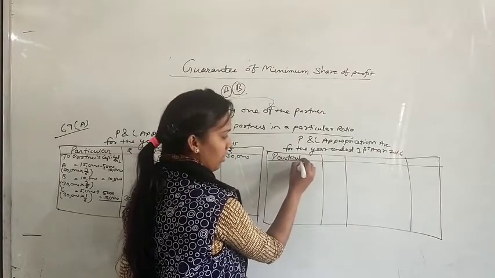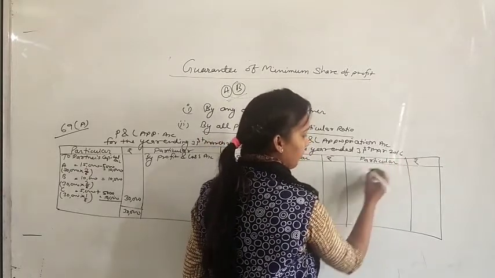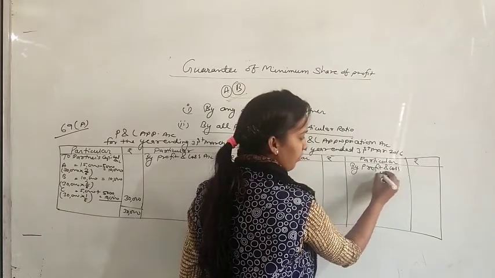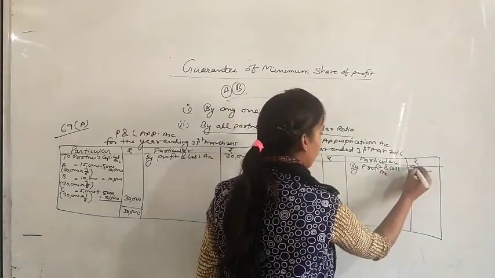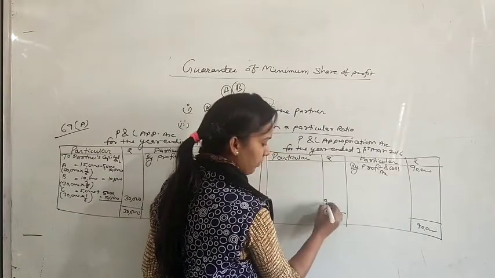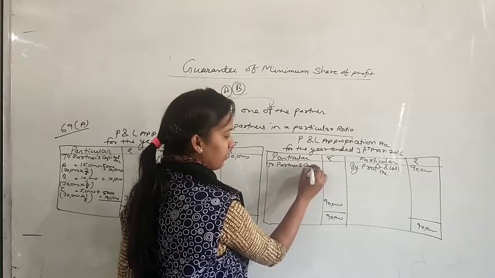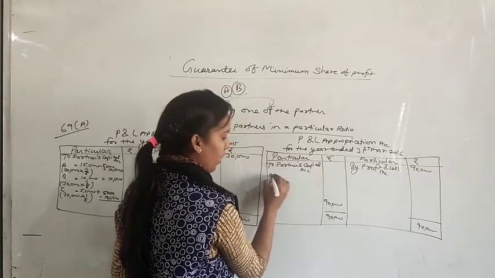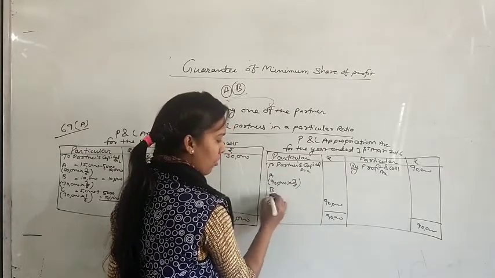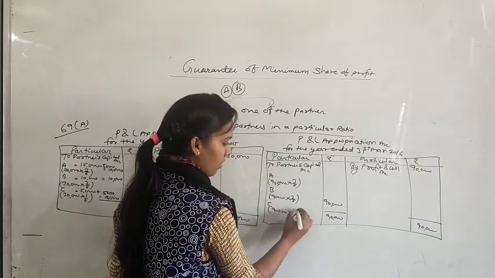So here we will write the same particular and amount. The same thing, first of all write down by profit and loss account. Profit is 90,000, no other information, so the same 90,000 will be distributed among the partners. Two partners, capital account: A, B and C, and the ratio is the same, that is 3 to 1, so 3 upon 6, 2 upon 6 and 1 upon 6.